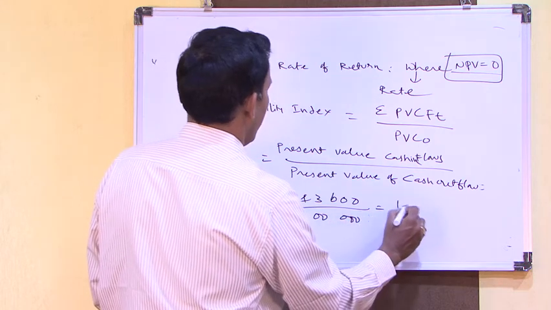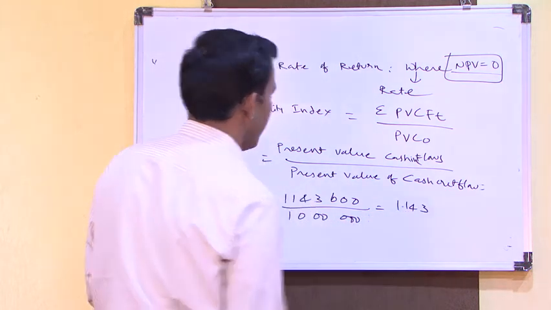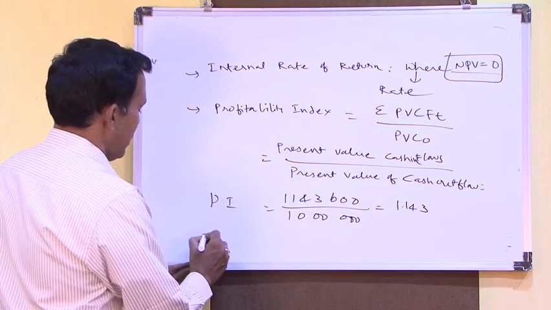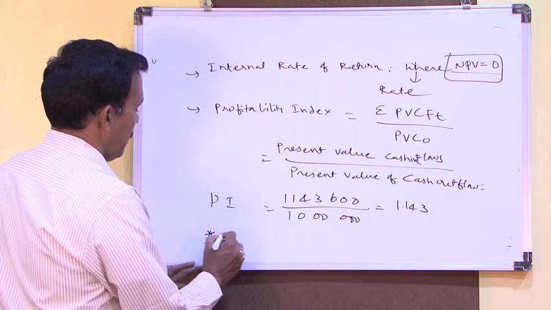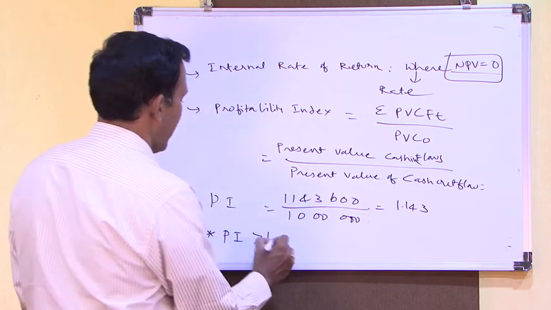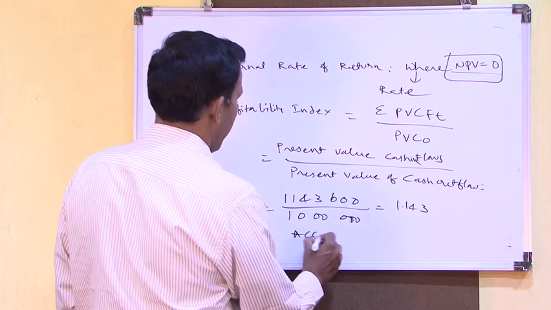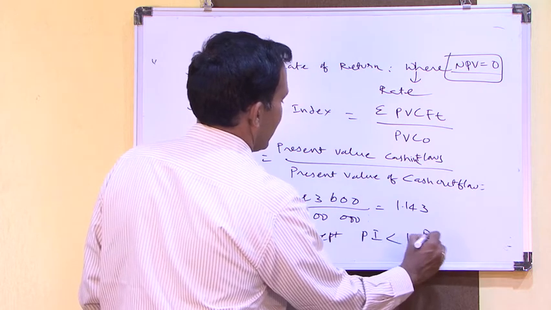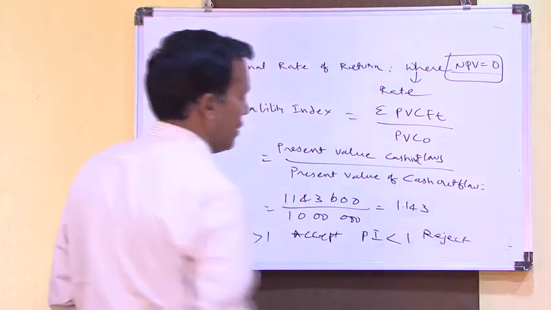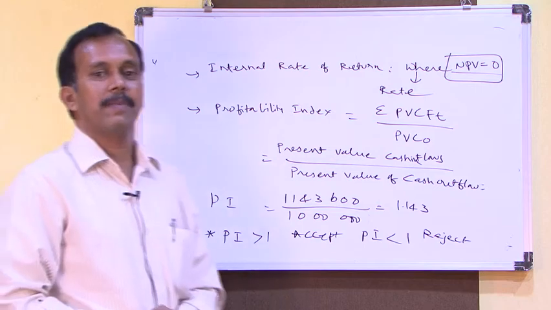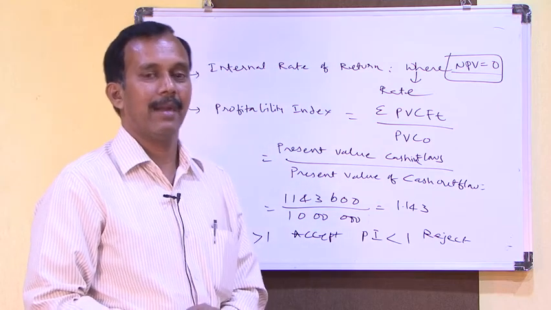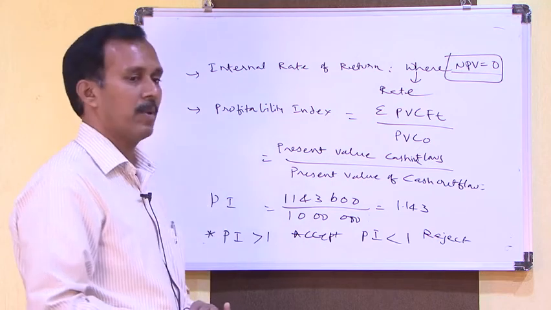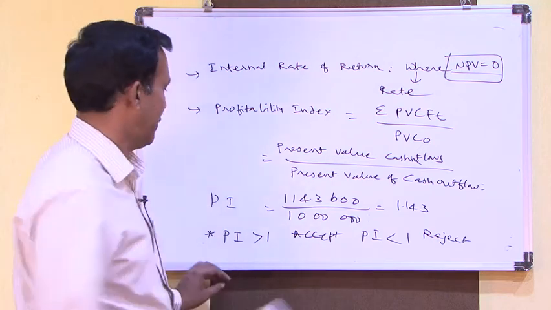This comes to 1.143 profitability index. Hence, simply profitability index greater than 1 accept, profitability index less than 1 reject. So accept and reject criteria depends on the profitability index value. If it is greater than 1 accept the project, less than 1 reject the project.